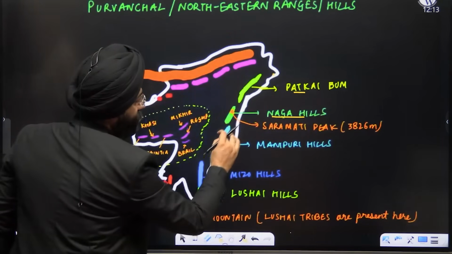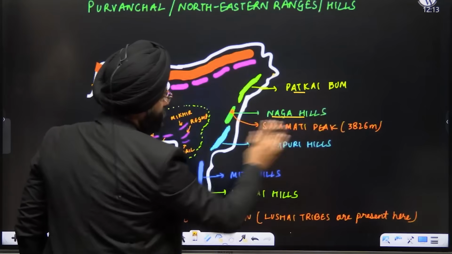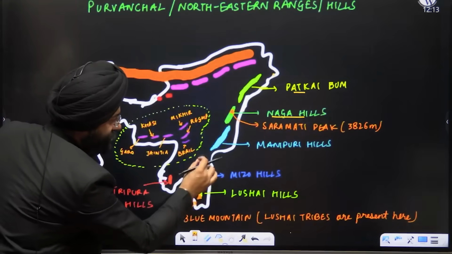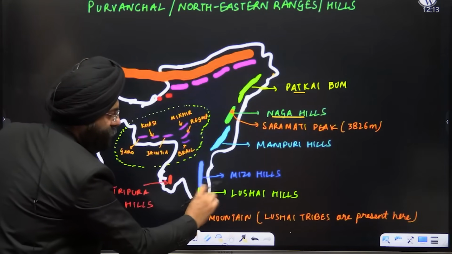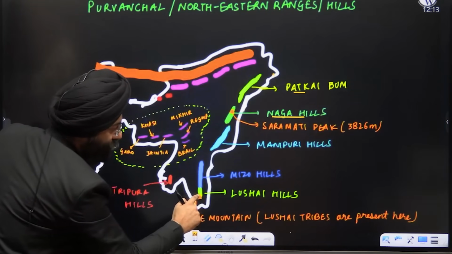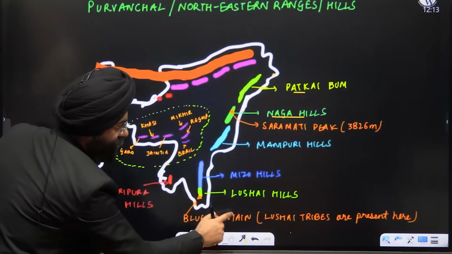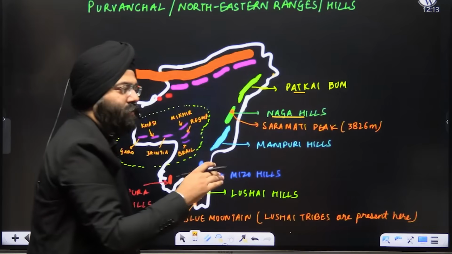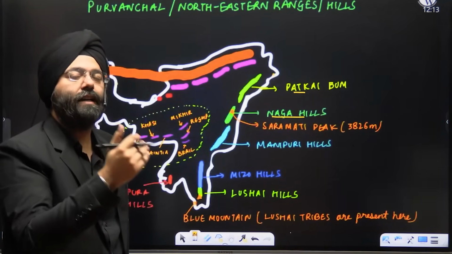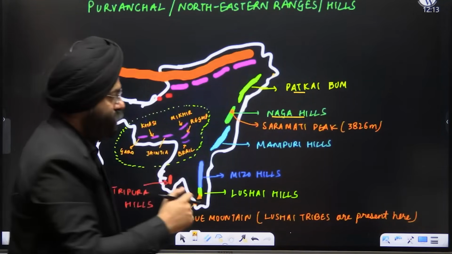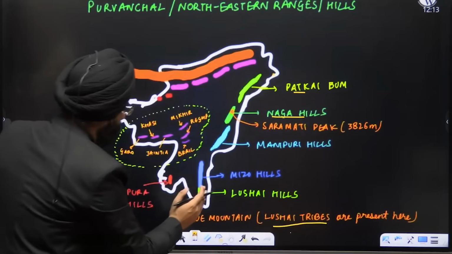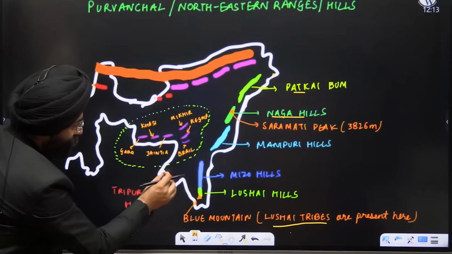Then you have, in the Manipur region, the Manipuri Hills. When you move further south, you have the Mizo Hills. The southern part of the Mizo Hills is also known as the Lushai Hills. In the Lushai Hills, you have a very important mountain peak, known as Blue Mountain. Blue Mountain is important because a very important tribe, the Lushai tribe, basically stays there. Now, if you come to this region of Tripura, you see the Tripura Hills.